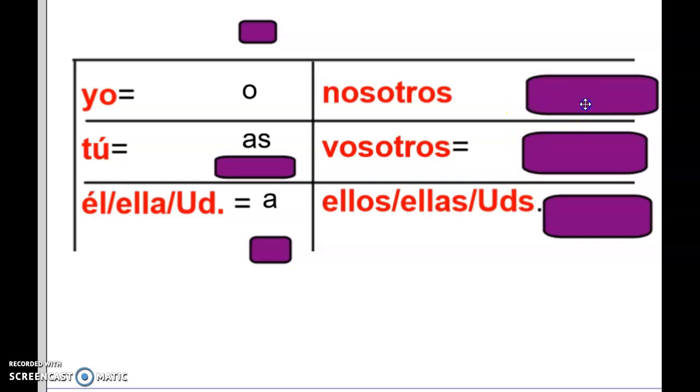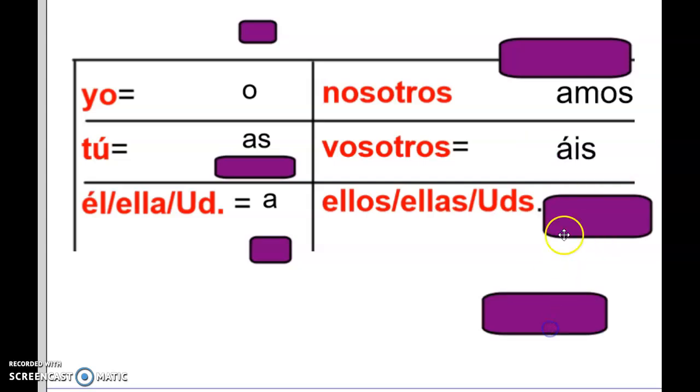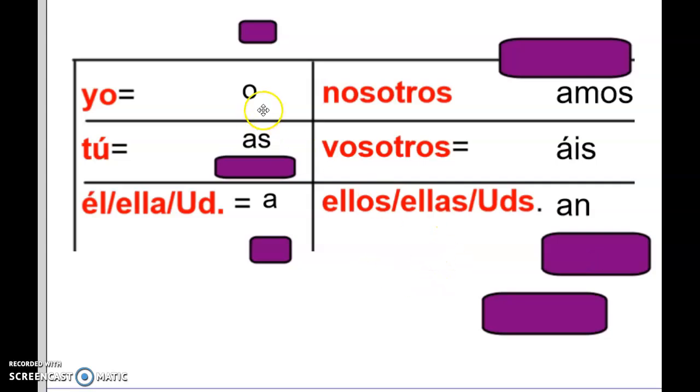Nosotros, the ending is amos. Vosotros, which you don't need to know a lot because it is in Spain, but just so you're aware, the ending is áis, with an accent over the A. It's pronounced ice. And ellos, ellas, ustedes, the ending is an. All right? You have o, as, a, amos, an. O, as, a, amos. There's áis, but we don't use that a lot, and an.